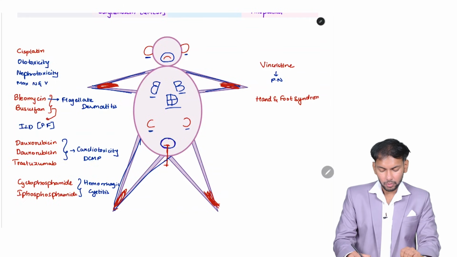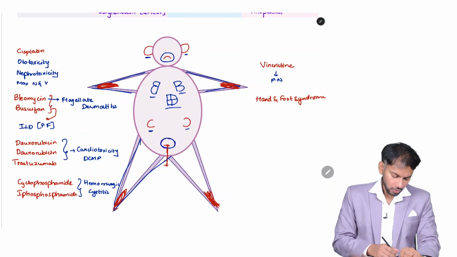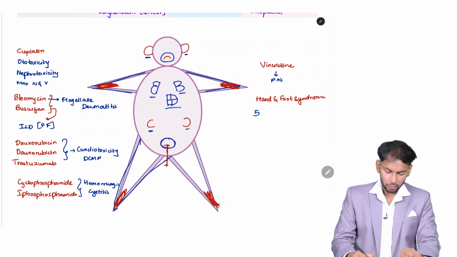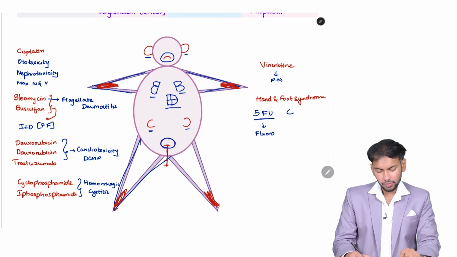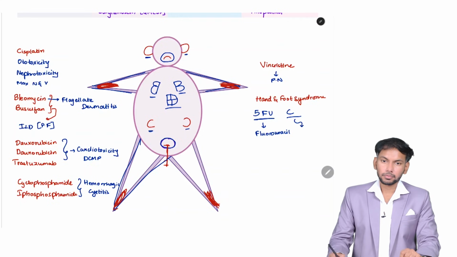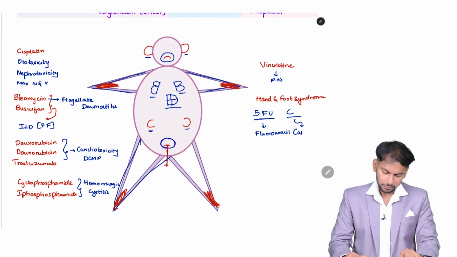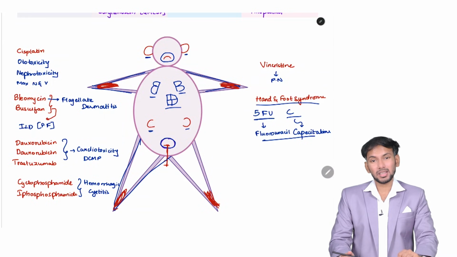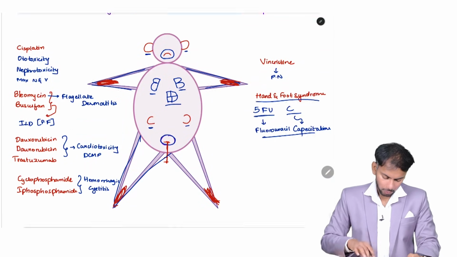Hand and foot syndrome. If the skin is being peeled off, you will get frustrated. When you are frustrated, what would you say? See, it is given on the screen. Yes, this is 5-fluorouracil. Did you understand? 5-fluorouracil and capecitabine. So these two drugs will cause hand and foot syndrome. These are the side effects I wanted you to remember from this chemo man.